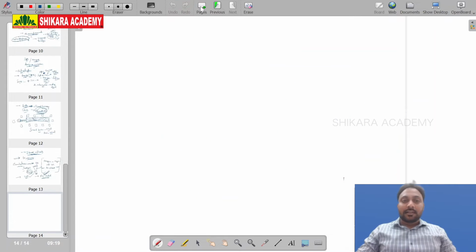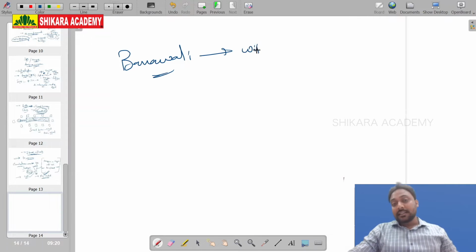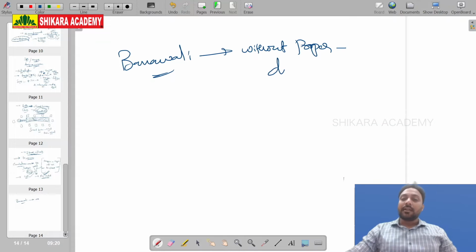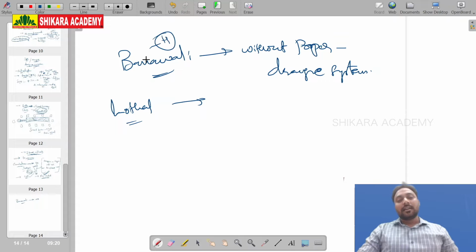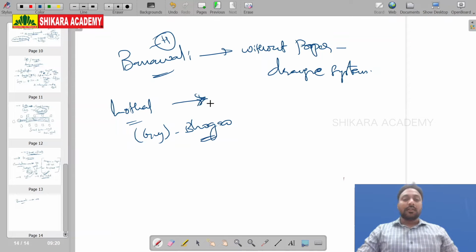Then after Chanhu-daro, Banavali. Now the importance of Banavali: it is the only city without a proper drainage system. And after Banavali, Lothal. Very, very important. Banavali is in Haryana on the banks of the river Ghaggar. Lothal is in Gujarat on the banks of the river Bhogavo.